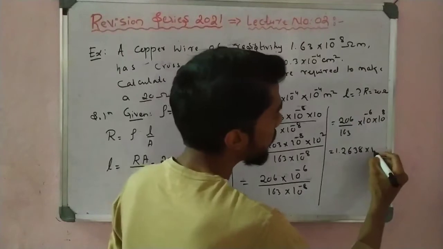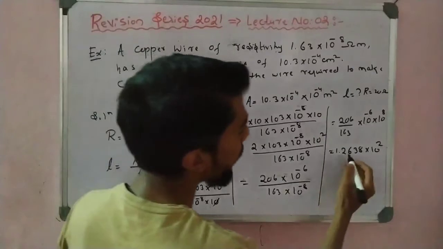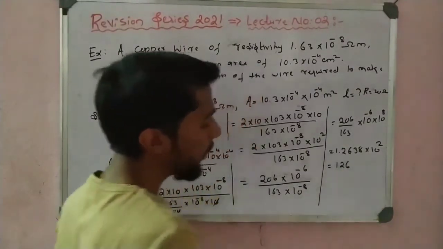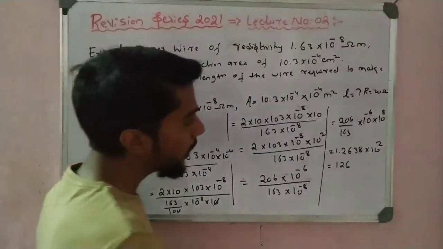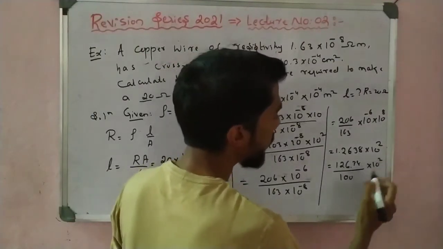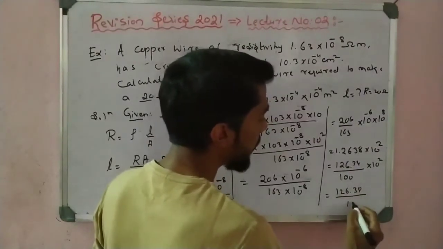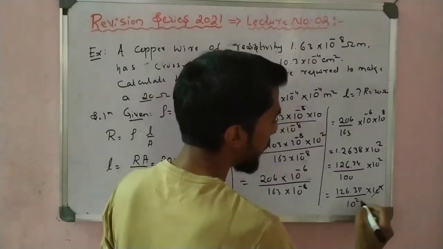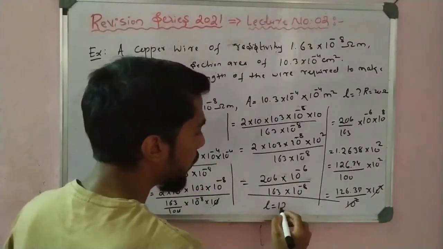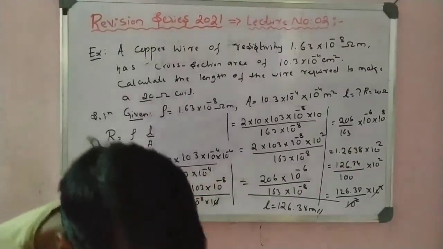It is 1.638 into, see here how much is it? 10 to the power plus 2. Now I can make the decimal point here, it is 126.38, which means I divide by 100. Here how much is it? 2. So 126.38 divided by 100 means it is power 2, so power 2 gets cancelled. So I get length is equal to 126.38 meter. So students, we have done this very importantly.